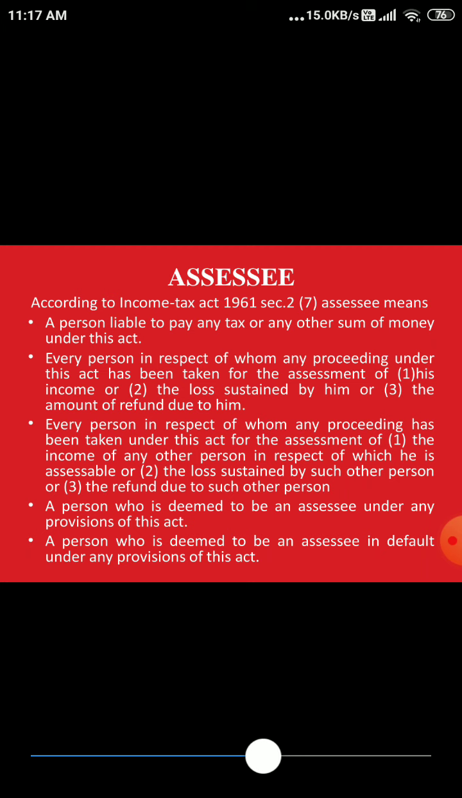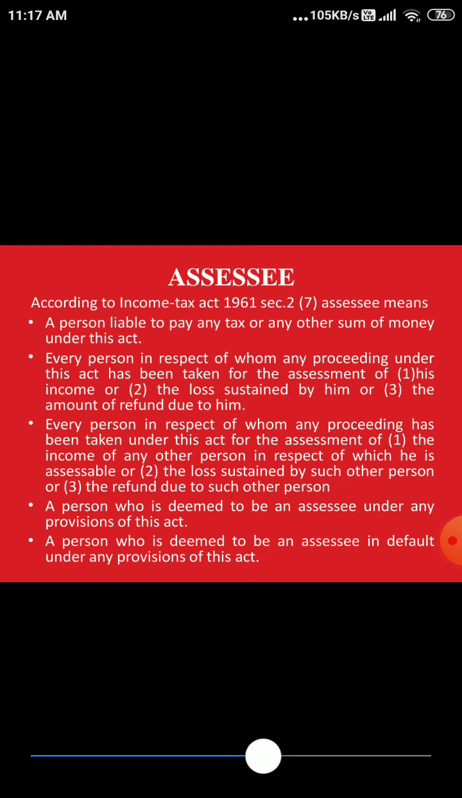The second rule is every person in respect of whom any proceeding under this act has been taken for the assessment of his income, loss sustained by him, or the amount of refund due to him. Right? If the proceeding has been done for the assessment of your income, for the refund of your tax, or for any loss you have suffered, even in that situation a person is called an assessee.